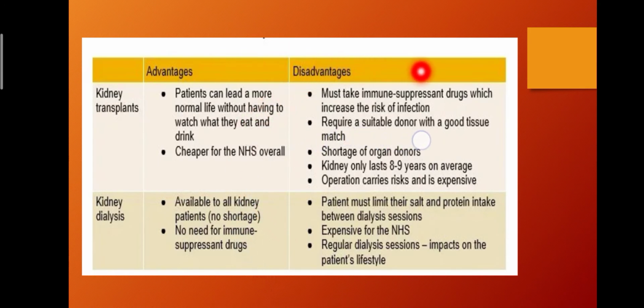The disadvantages of kidney transplants: the patient must take immune suppressant drugs, which increase the risk of infection. It requires a suitable donor with a good tissue match. There is a shortage of organ donors. A kidney only lasts 8 to 9 years on average, which is also a disadvantage. The operation carries risk and is also expensive, so these are disadvantages of kidney transplant.